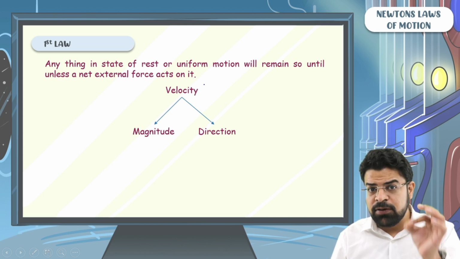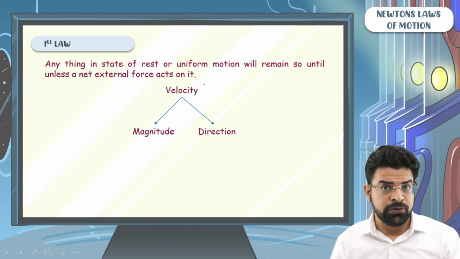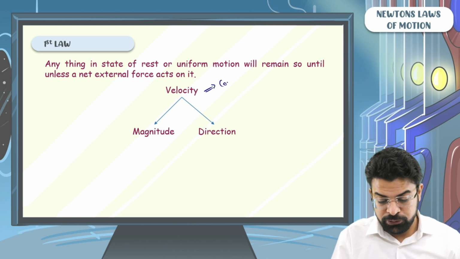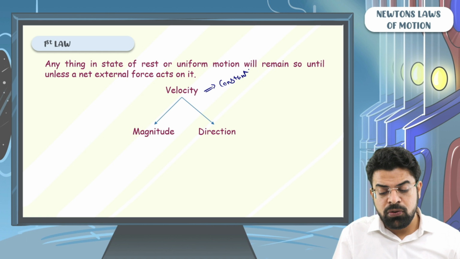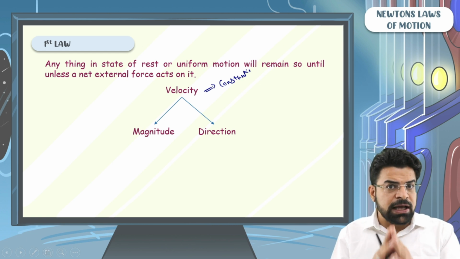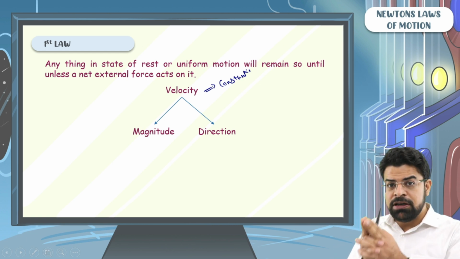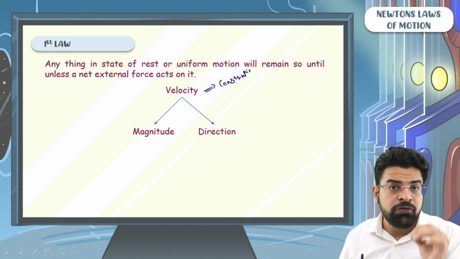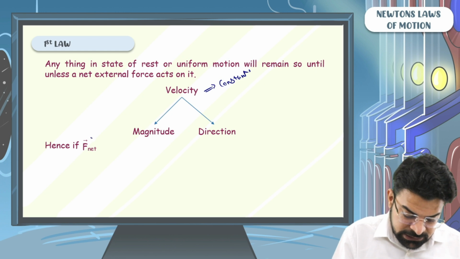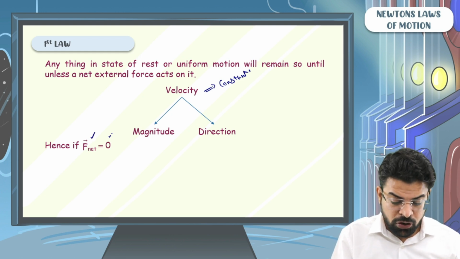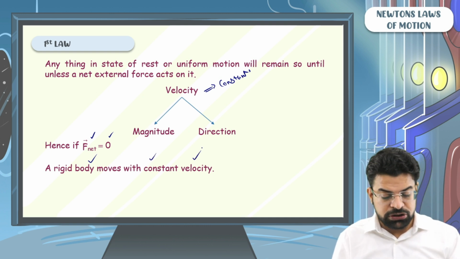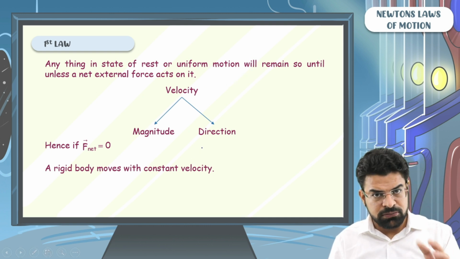It means that if no net external force acts, the body will keep on moving in the same direction with the same speed. The velocity will remain constant. Hence, if the net force on a body is zero, then the rigid body moves with a constant velocity. Okay, this is the first law.